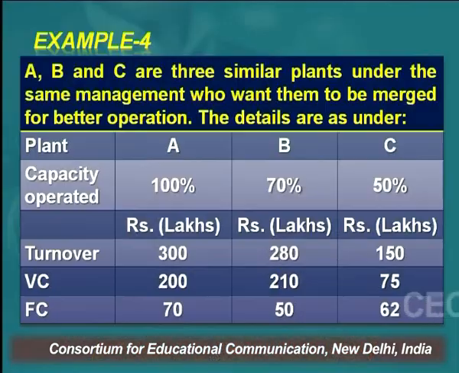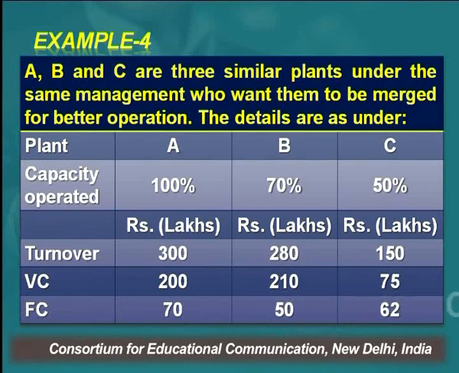So I am taking an example, and with this example we will show how marginal costing is being used. ABC are three similar plants under the same management, who want them to be merged for better operation. The details are as under.